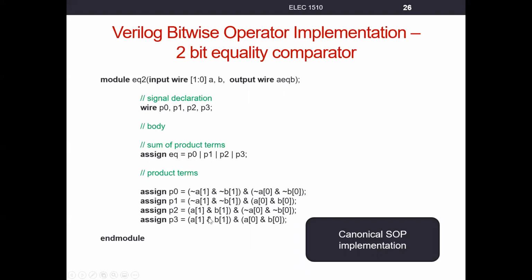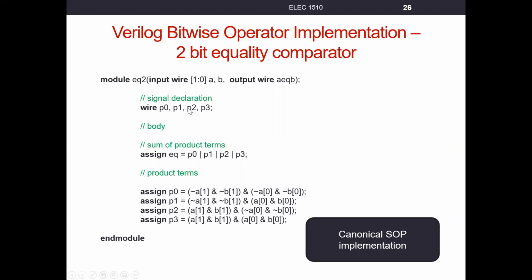Min term 10, min term 15. So I've just implemented each one of these as a separate min term, and I've assigned them to signals that I just named P0, P1, P2, P3. These are just intermediate signals in my circuit, right? In order to use these additional signals that I've introduced that weren't part of our equation, we declare them up here with the keyword wire. They do not go in the port list because they are not inputs and outputs of the circuit. They are just internal to the circuit, right?